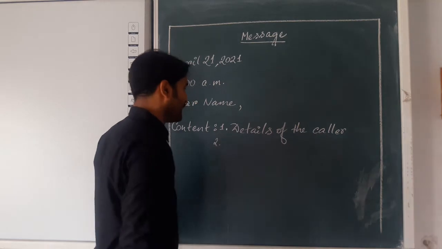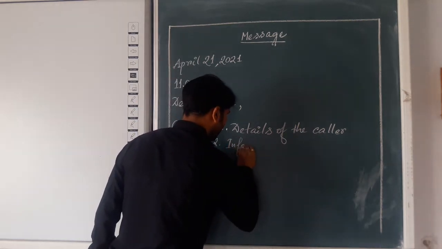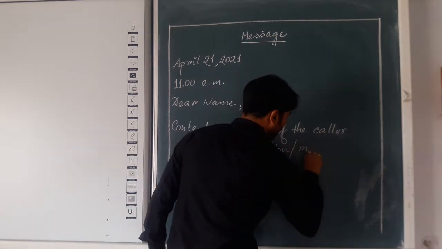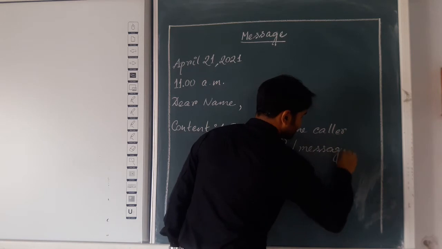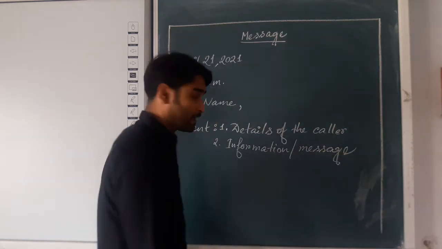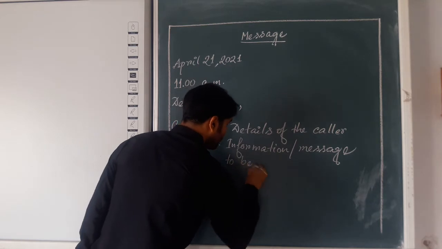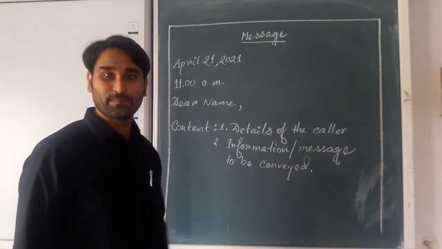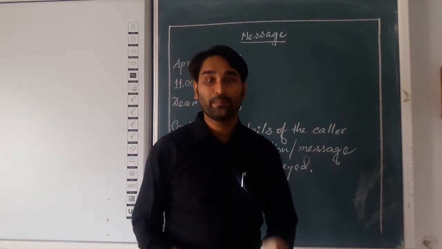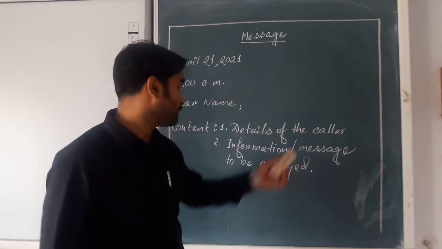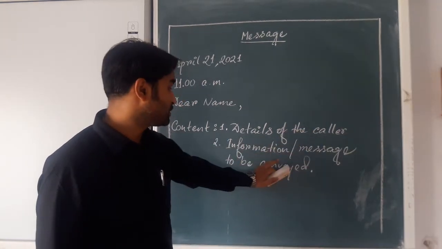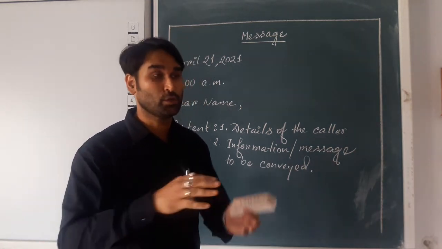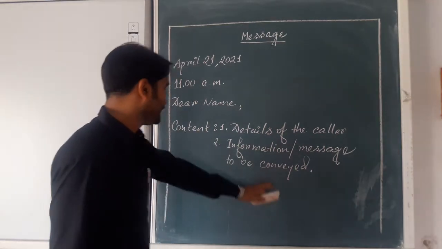Next, number 2, here you will write the information of the message. You know, information and message, what should be conveyed. So that is another point. That means whatever information you have received from the caller, that one you will write, the information or message, in detail, but keep it short, not so many words you can use. Okay, that is the last point.